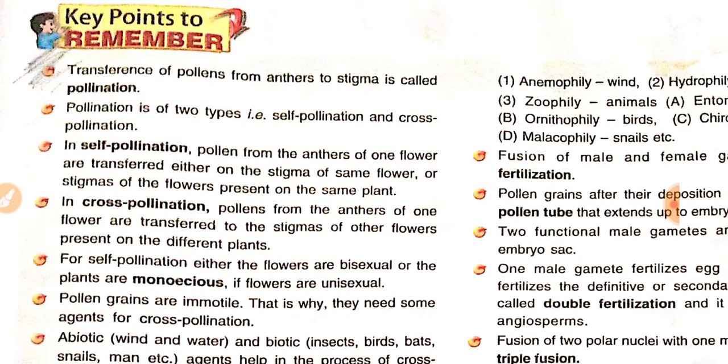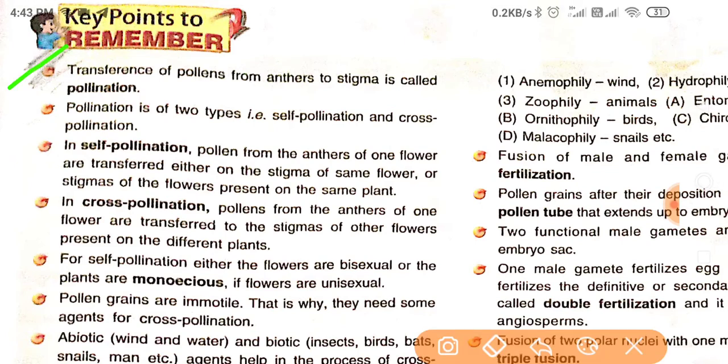First is transference of pollen from anthers to stigma, which is called pollination. So this is the definition of pollination, and pollination is of two types: self pollination and cross pollination.